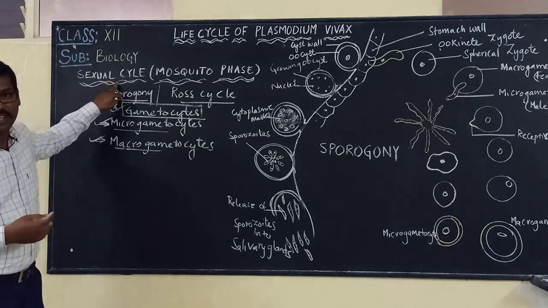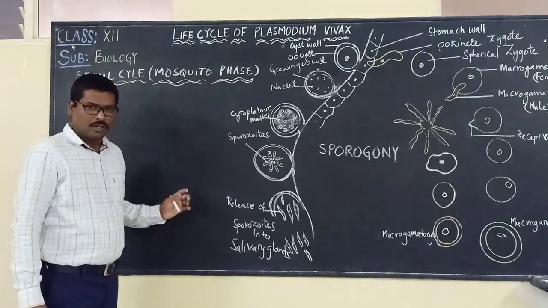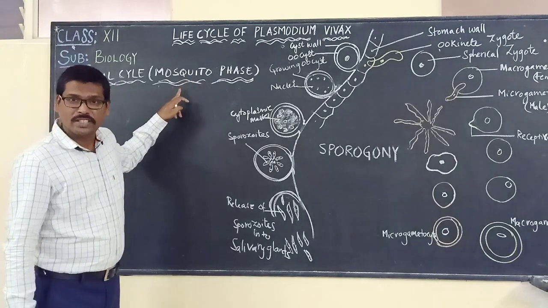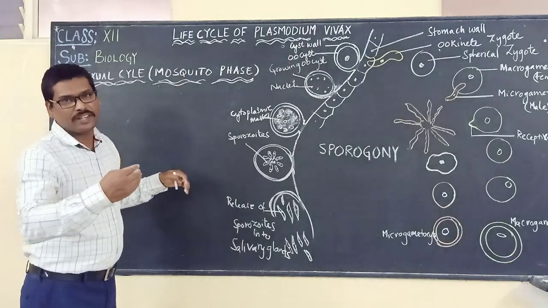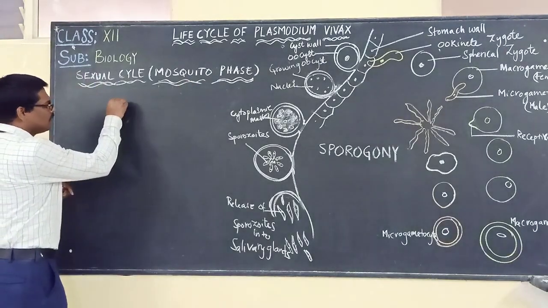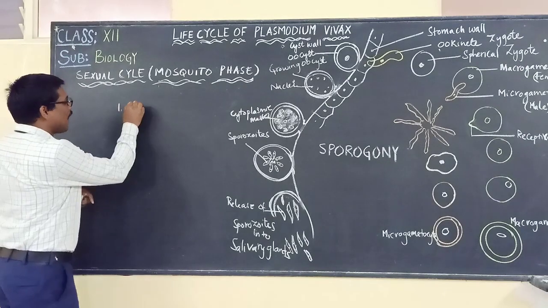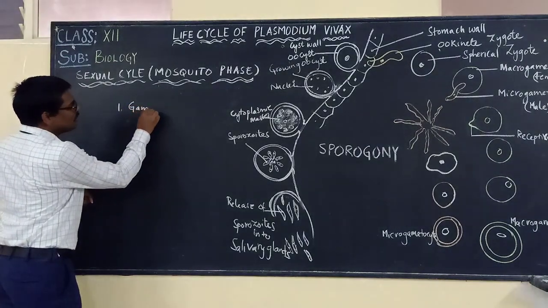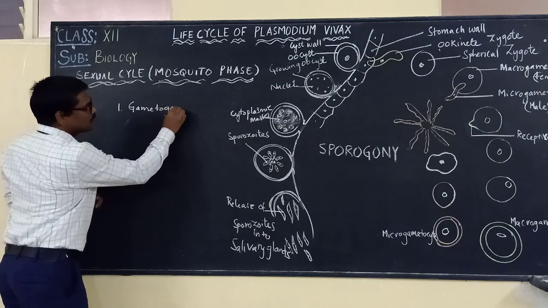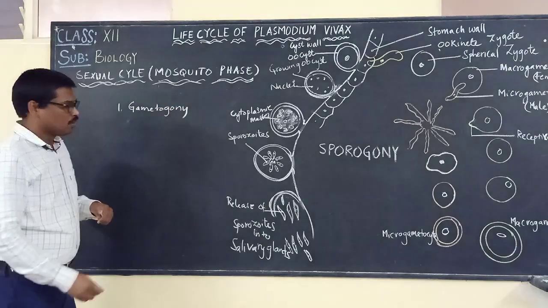In the sexual cycle, the mosquito phase consists of different stages. The first stage is called gametogony.